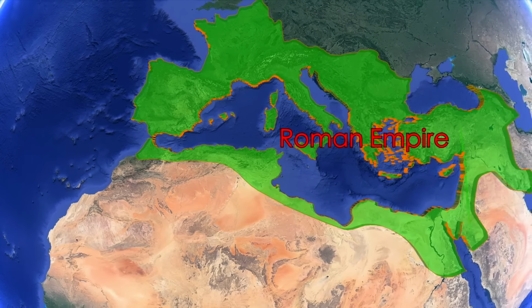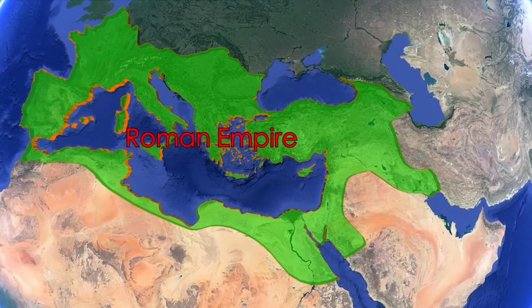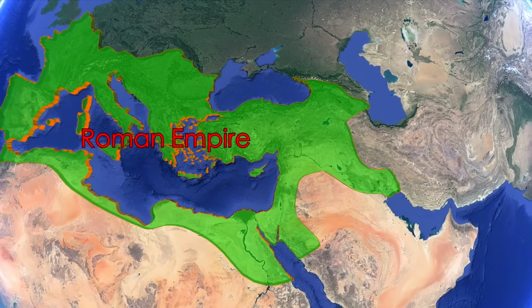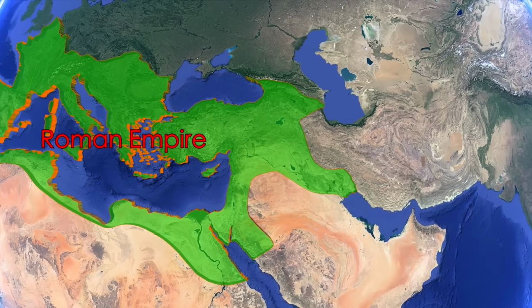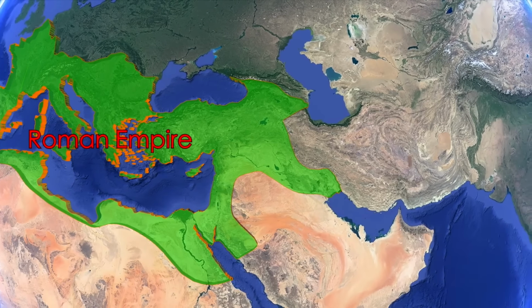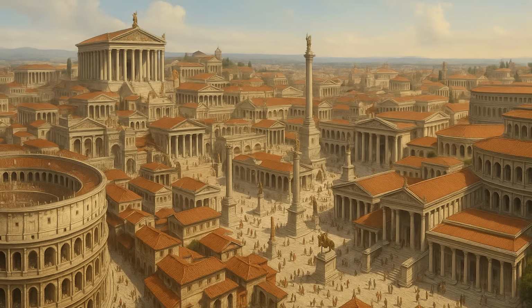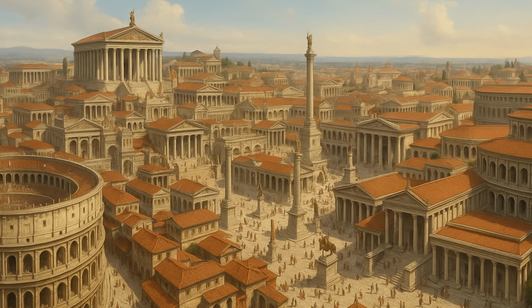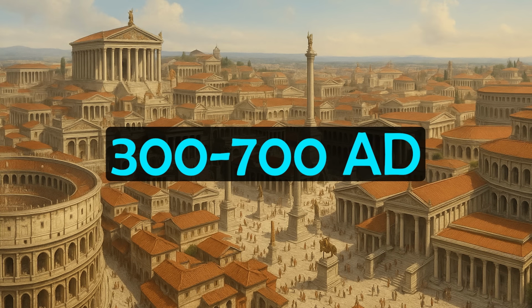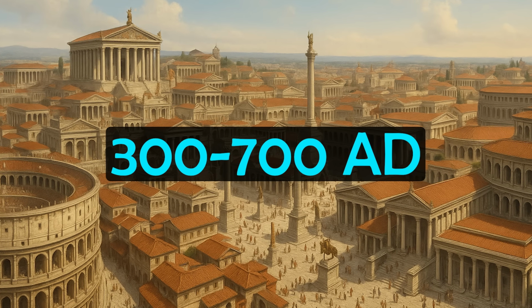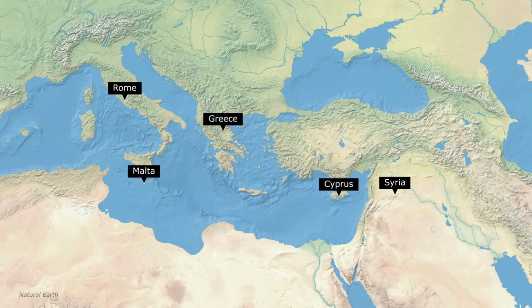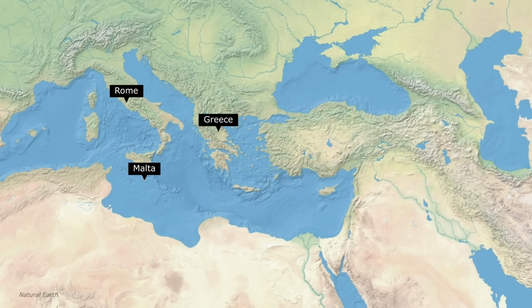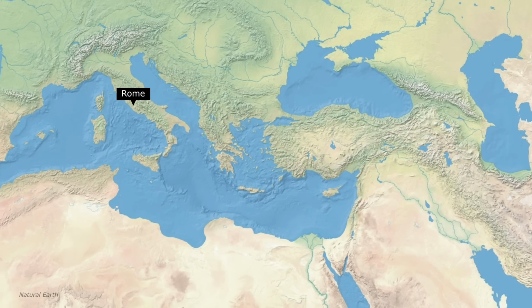The author suggests one reason for this is the higher population density in the Eastern Mediterranean versus the West. Yet regardless of the reasons, this shift in ancestry doesn't remain that long. The average ancestry of ancient Romans during the late antiquity period changes, which the study dates from around 300 to 700 AD. At this point, Roman DNA shifts away from the Near East and towards modern Central European populations.